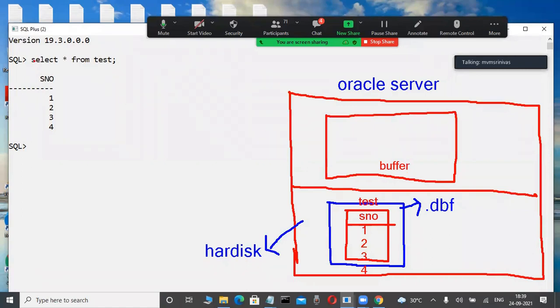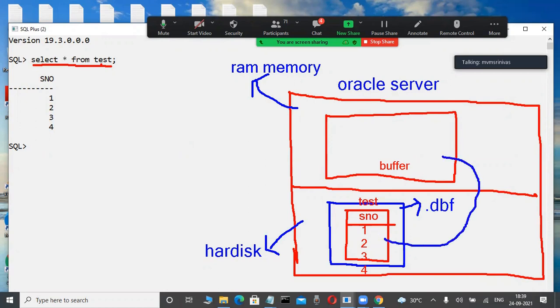What I am telling is, whenever we request through a client tool, select star from table, first control goes to where? To the memory area. This is the memory area, no? RAM memory area. That is actually called the instance, but for your understanding, I'm calling it the RAM memory area. Now the requested table is checked in the RAM memory area. The table is not there. Control goes to where? To the hard disk, to get a copy of the table.